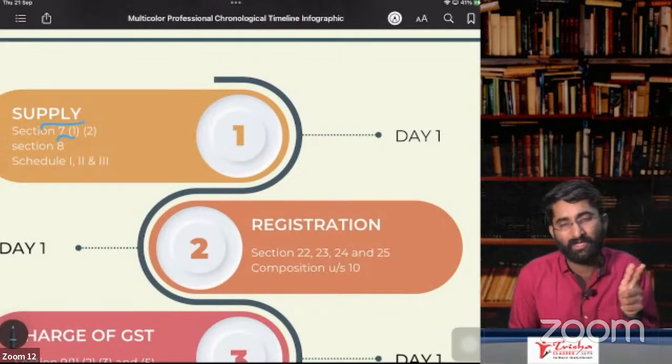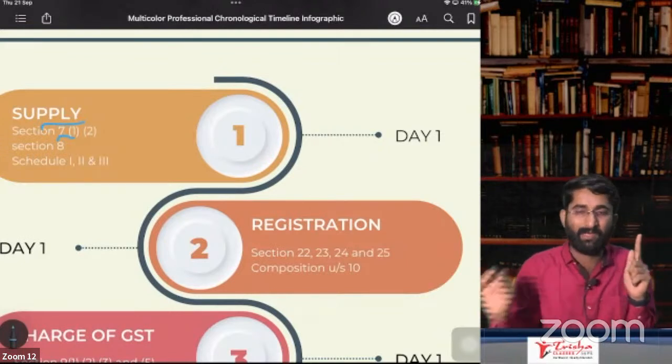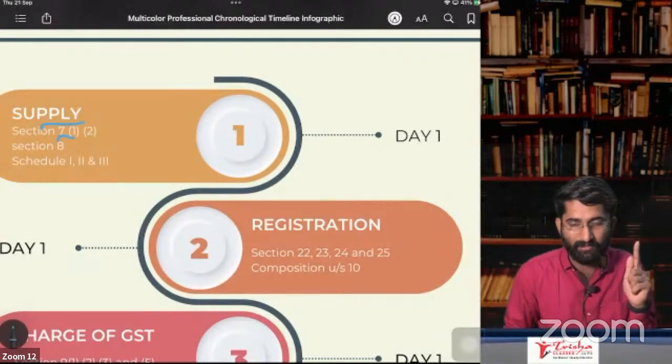B for bond-to-bond transfer and high-seas sale. You know what is bond-to-bond transfer and high-seas sale? That is neither supply of goods nor supply of service.